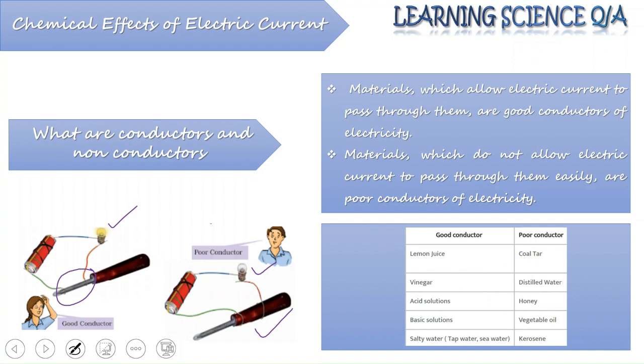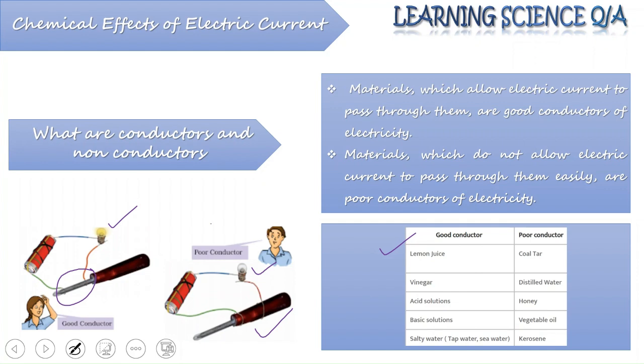salt water, tap water or sea water are considered good conductors. Just because tap water has some amount of salt dissolved in it, and sea water has a good amount of salts dissolved in it, and these salts get dissociated into their ionic components when they are in a dissolved state. So the reason why all these liquids are good conductors of electricity is that they can dissociate into their ions when they are in a dissolved or a molten state.